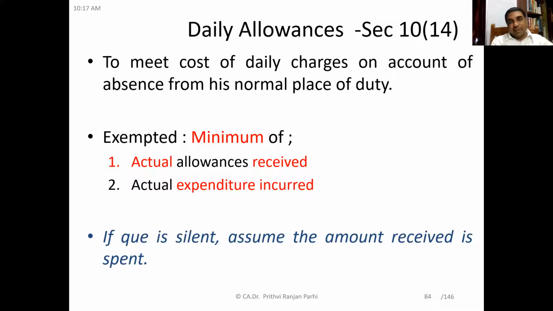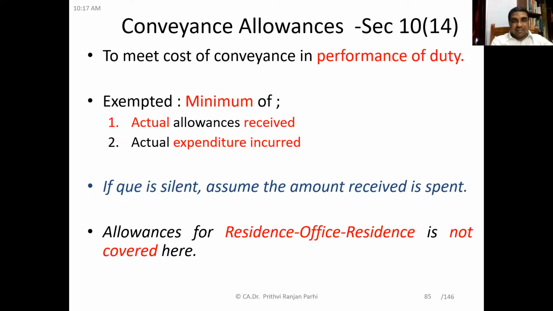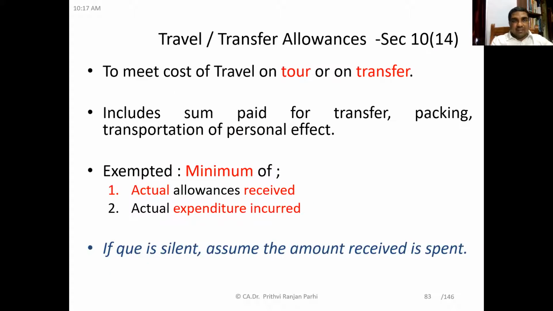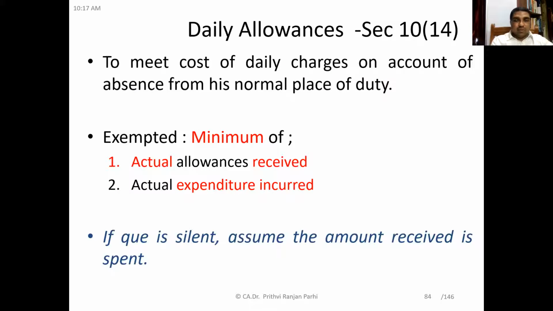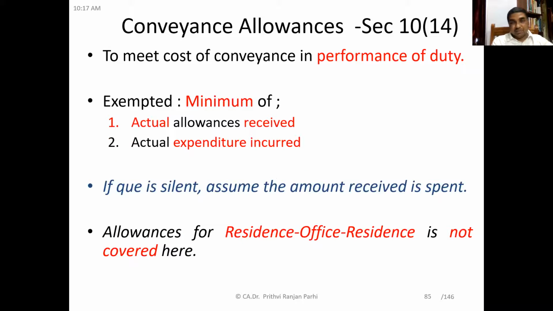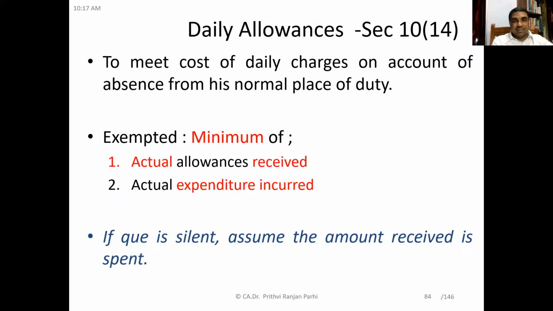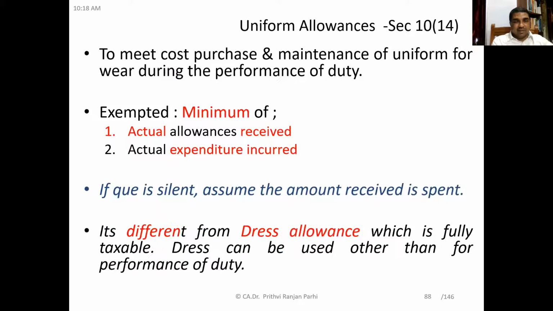How much is exempt? The minimum of the actual allowance received and the actual expenditure incurred is exempt. So if someone is claiming exemption here, then he cannot claim again under this transport allowance. Understood this? Yes, sir. Okay.